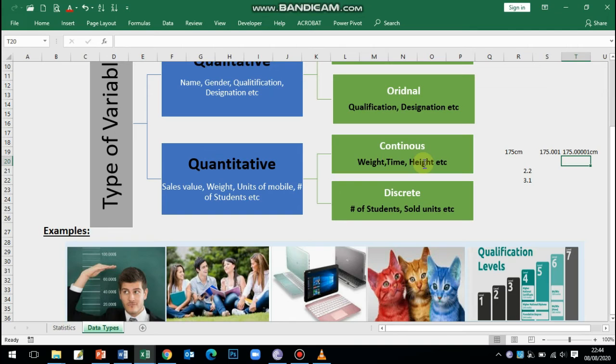All these are continuous variables, and we can give them in certain points or decimals, and these points and decimals can move into any value. This is a continuous variable.